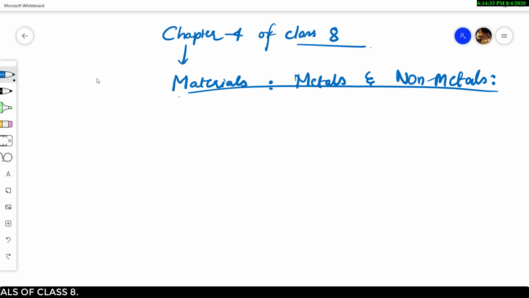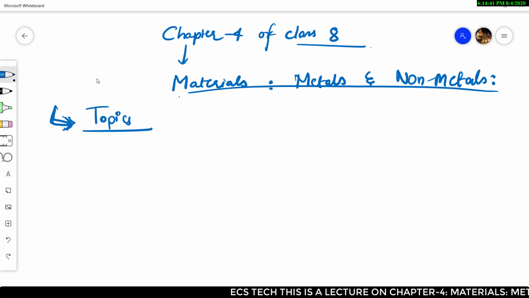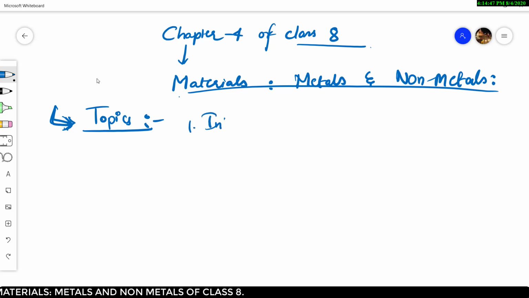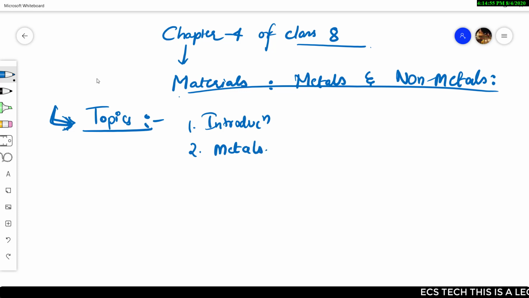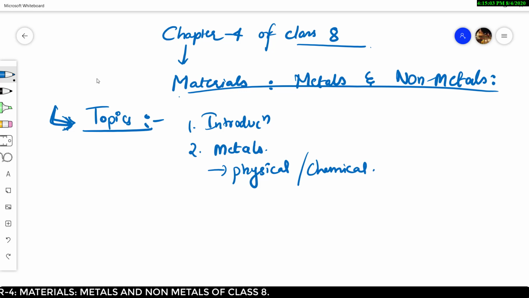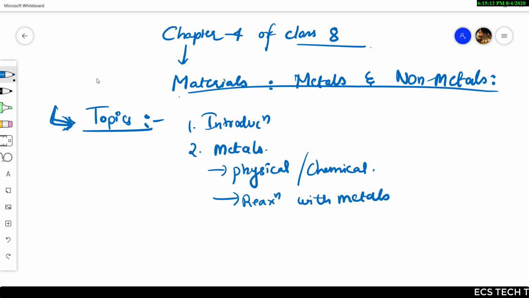So, I'll cover what we are going to teach in this session. Okay. What are all the topics? Let's see what are all the topics which we are going to cover. So first we'll go through some introduction part. Next we'll go into metals and study them, like we study the physical properties of metals, physical and chemical properties of metals, and reaction of metals with water.